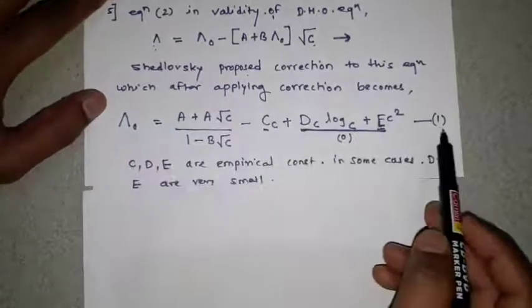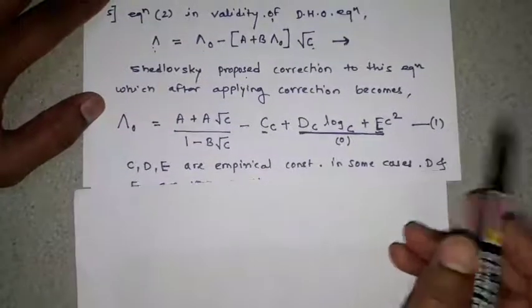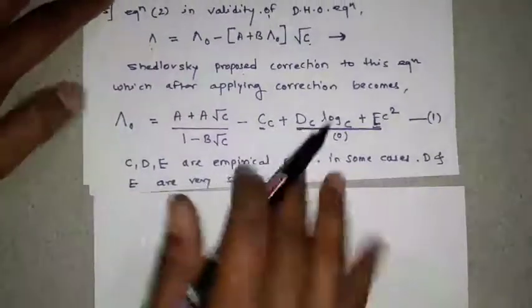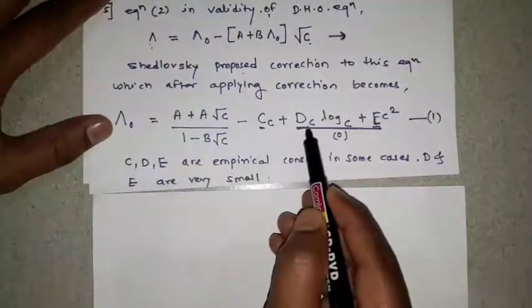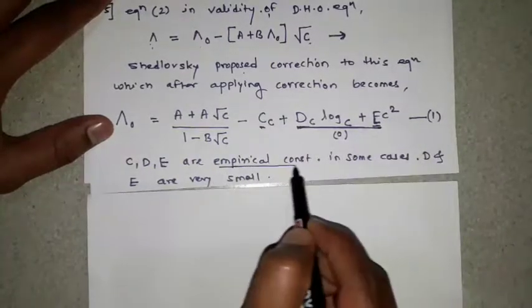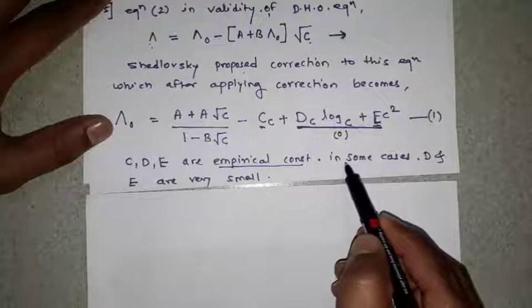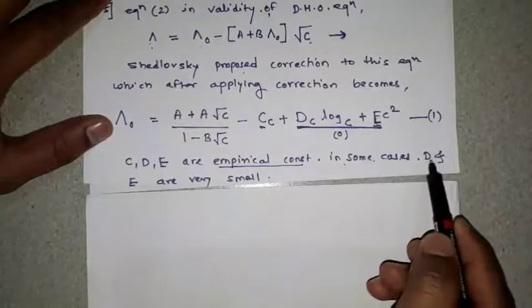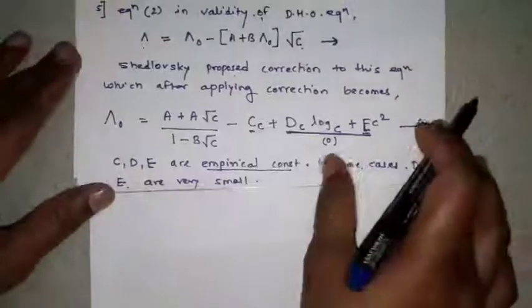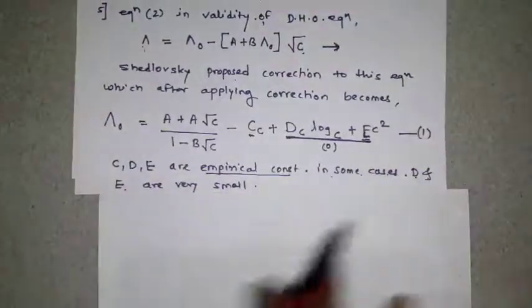So this is equation number 1, and in this equation the new terms C, D and E are empirical constants. In some cases D and E are very small.